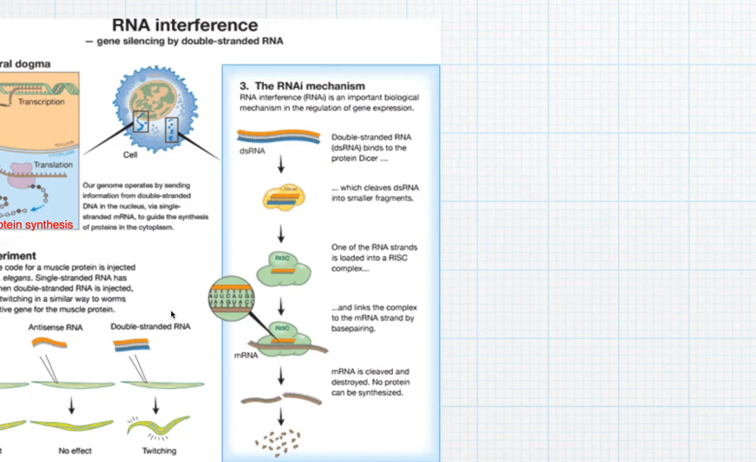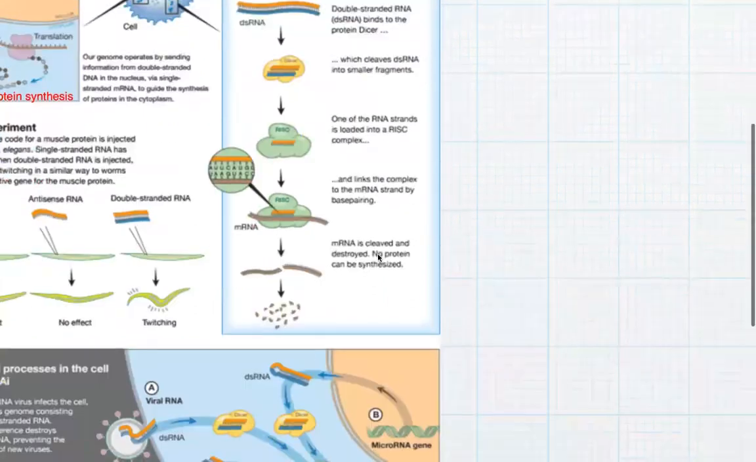Try to understand. When the mRNA is coming, which is supposed to make the proteins, you can see the attachment of RISC. One strand of the dsRNA will be attached to it. So mRNA is cleaved and destroyed. No protein can be synthesized. As no protein has been synthesized, we can see the elimination of the unwanted features.